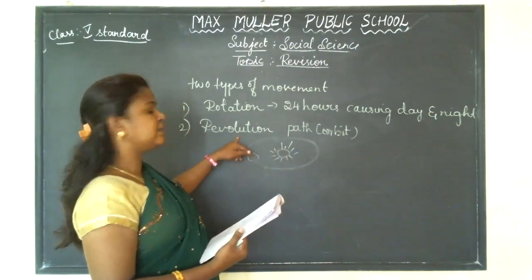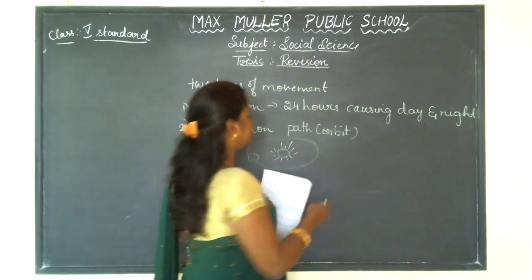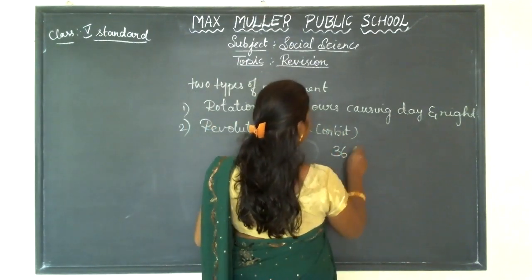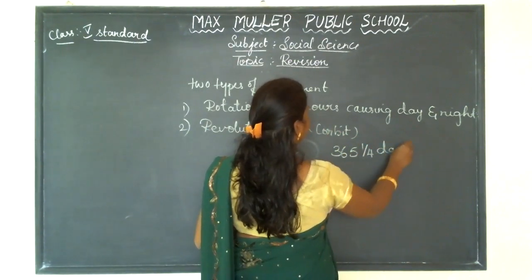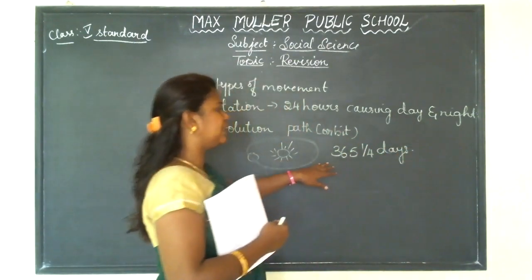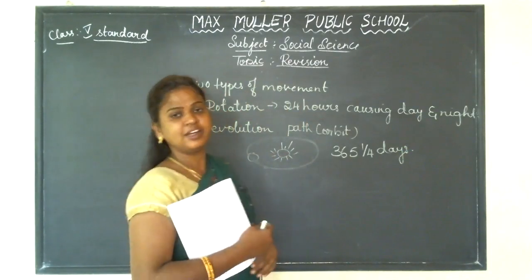And the time taken to complete one revolution around the sun is 365 days. So this many days are taken to complete one revolution.